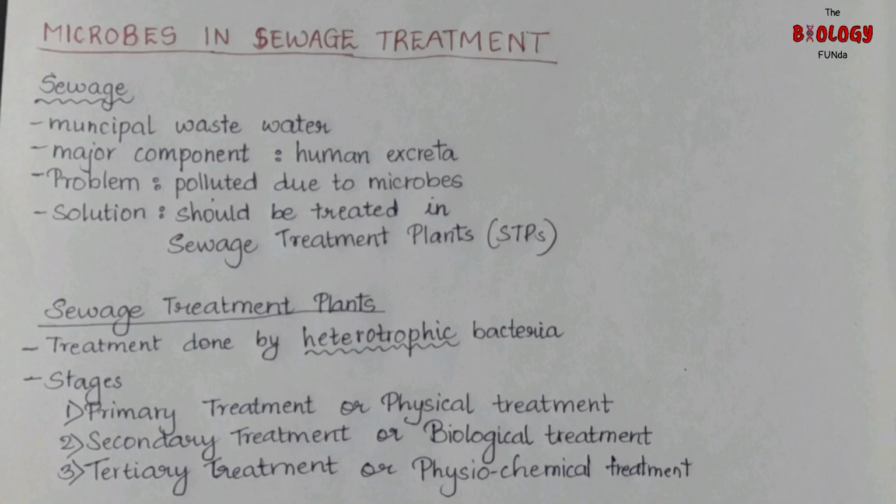This sewage treatment is carried out in two stages. First, primary treatment or physical treatment. Second, secondary treatment or biological treatment. Additionally, there is another treatment called tertiary treatment or physiochemical treatment. This treatment is not there in the NCERT textbook, but we will study about this in this video. Now, let us learn about this treatment in detail.